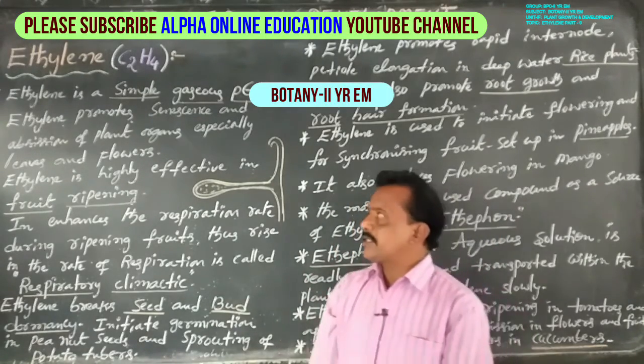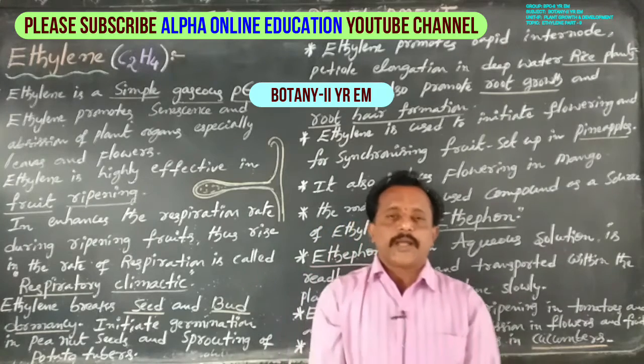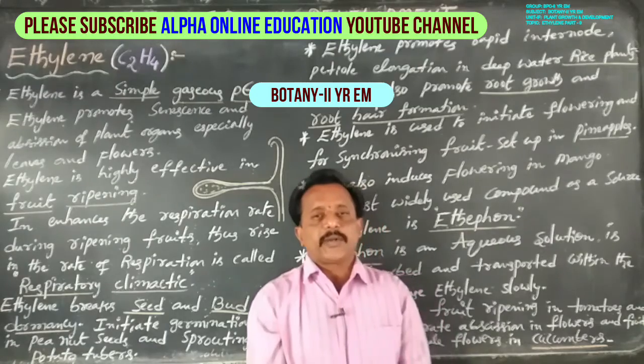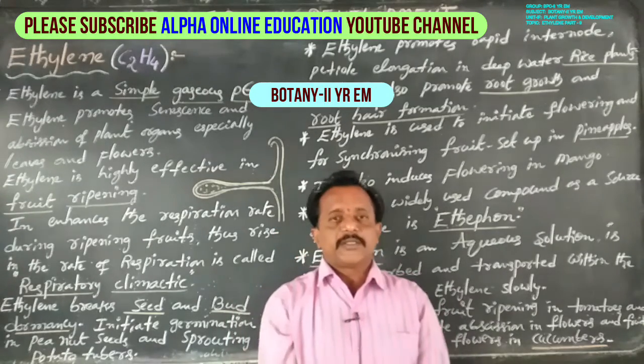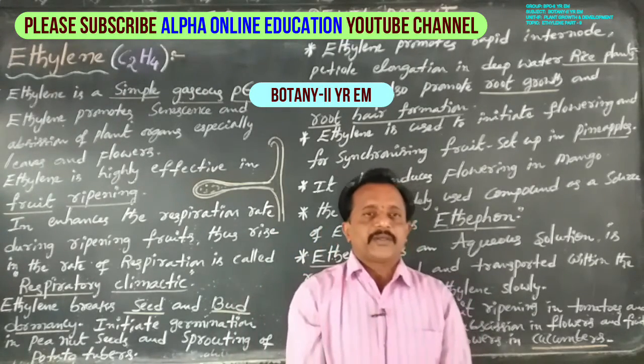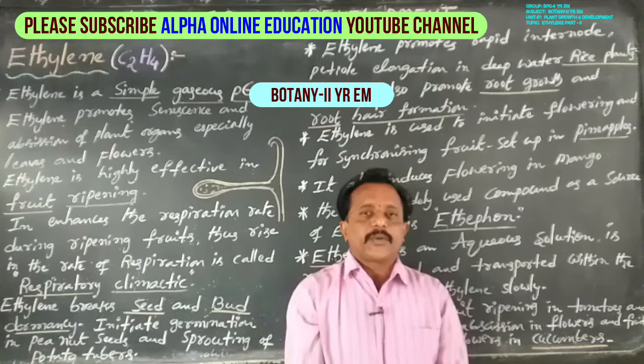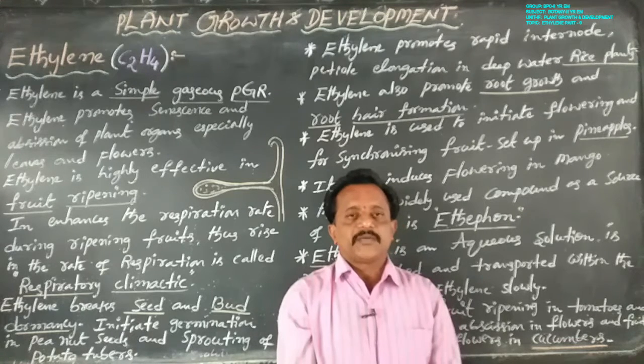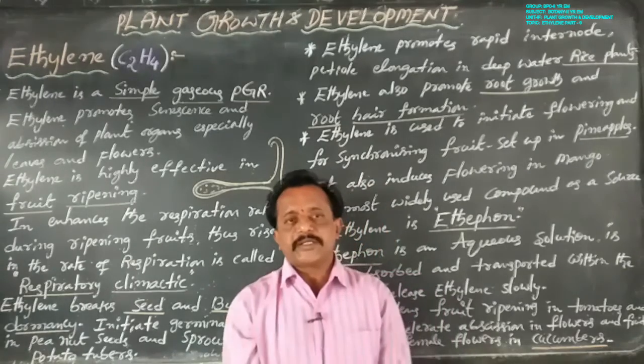So this is about the plant growth regulators, such as plant growth promoters and plant growth inhibitors. Totally there are 5 groups of plant growth regulators, but broadly they can be divided into 2 categories. The first is plant growth promoters, the second is plant growth inhibitors.